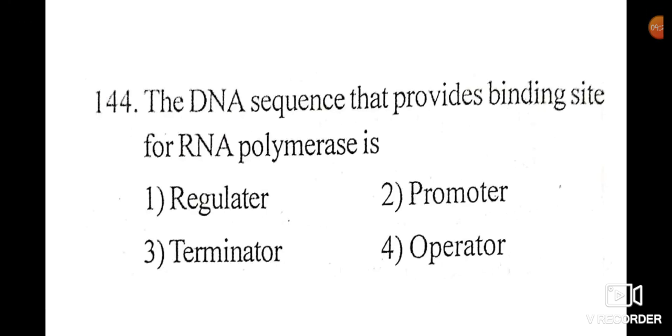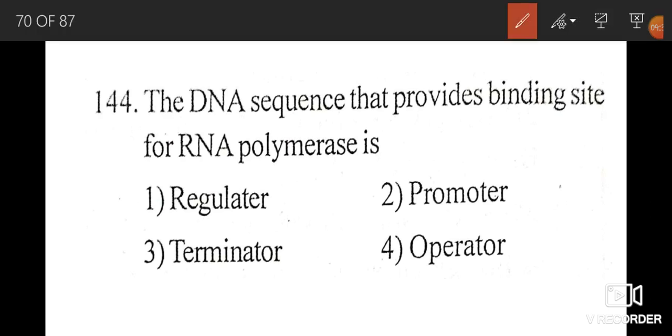Question number 144. The DNA sequence that provides binding site for RNA polymerase is. Right option is 2, that is promoter.